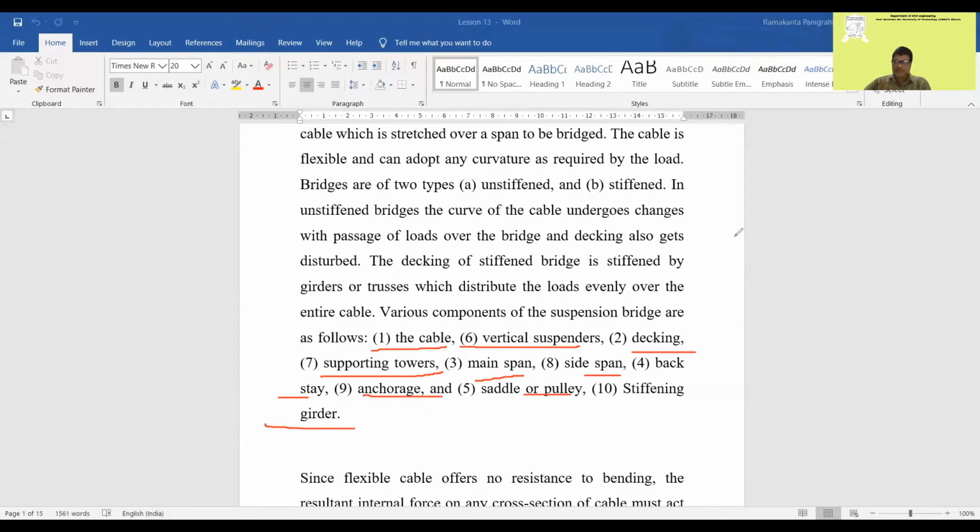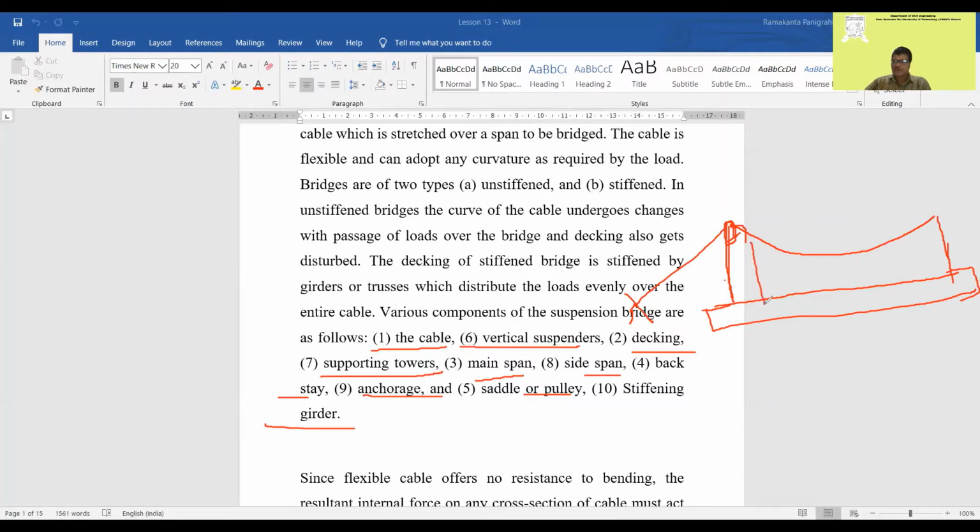If you draw a typical cable-supported bridge, it will basically go like this. There will be piers here, and there will be a pulley here. Over the pulley, the cable will go like this. There will be towers here. This will be the back stay here. This will be a tower here, and this will be suspended. There may be spans more than this, and there will be hangers.